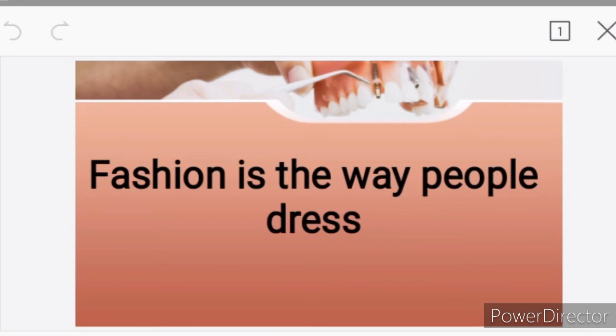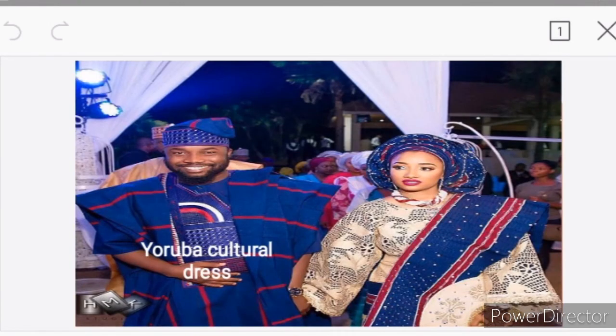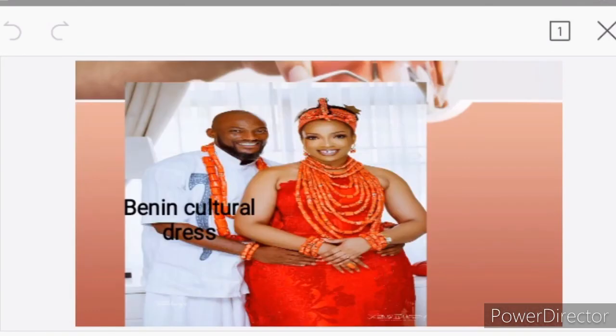In Nigeria, we majorly wear warm clothes because the weather is very hot. But in as much as we wear warm clothes here in Nigeria, different cultural groups also have their different ways of dressing. For instance, this is the Igbo cultural dress, this is the Yoruba cultural dress, this is the Hausa cultural dress, and this is the Bini cultural dress.